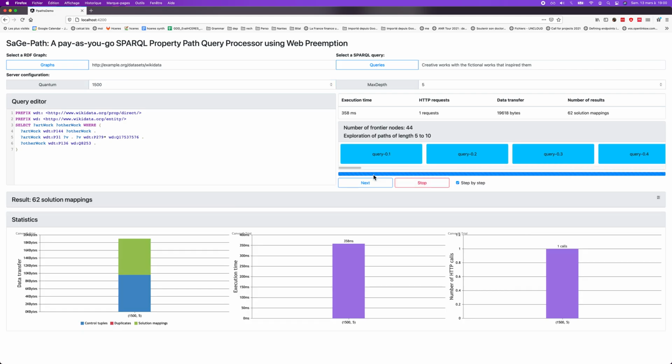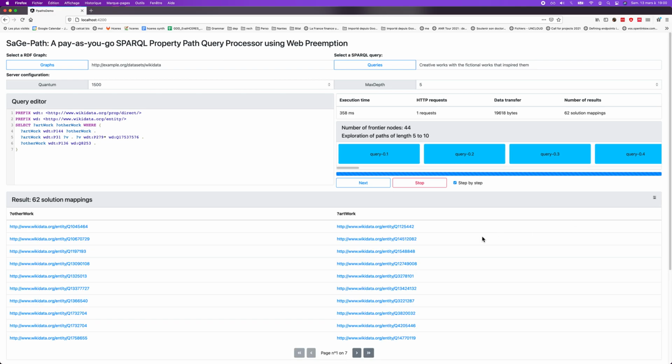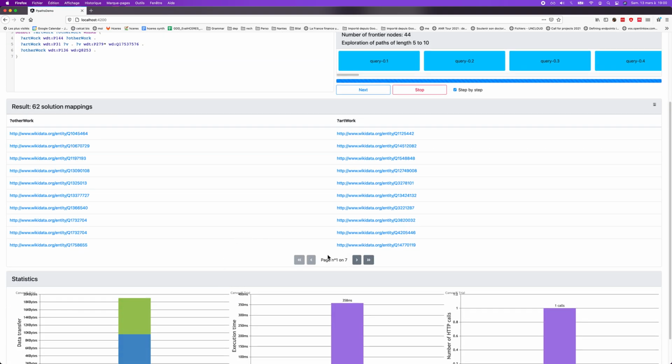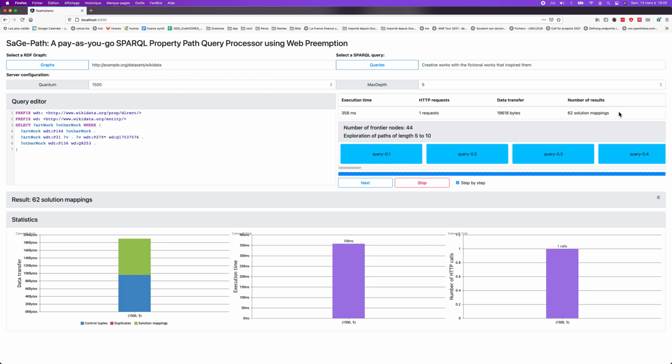Okay, it starts. Okay, it's finished. So first, it means that with a max depth of 5, I nearly got all the solutions, because here I have all the mappings that are reachable with a max depth of 5, which is almost all the results. So I got first result very early. That's the first nice thing with this approach. And after that, of course, I'm not sure that I get complete results. So I have to continue the query from the point where I have been stopped.